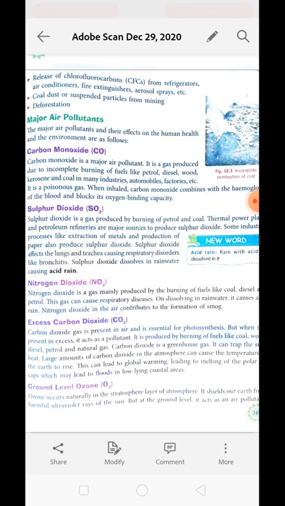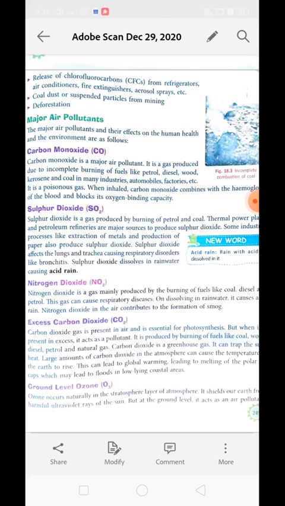Okay, so when they are present in the environment, if there is a rain, the water along with sulfur dioxide, they both will react and form sulfuric acid, which will fall along with the rain in the form of acid rain. So when sulfur dioxide reacts with water, it forms sulfuric acid, H2SO4, and it will fall down on the earth in the form of rain.